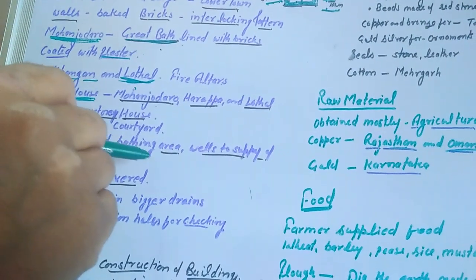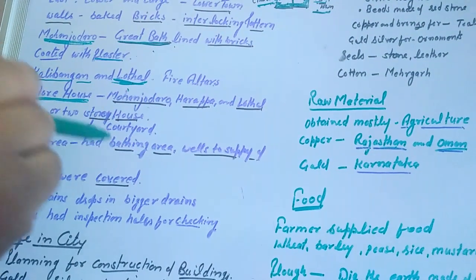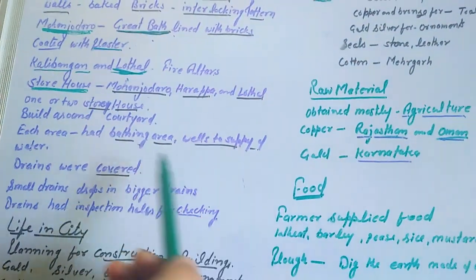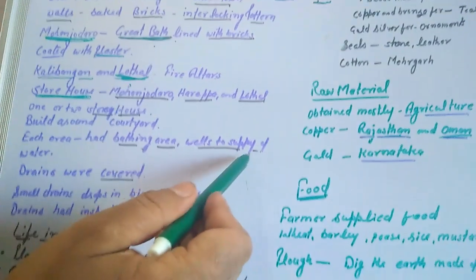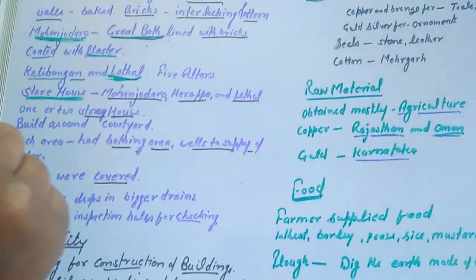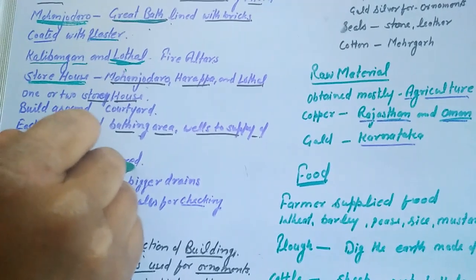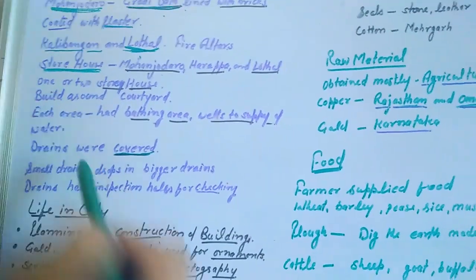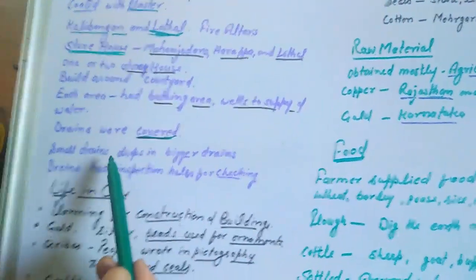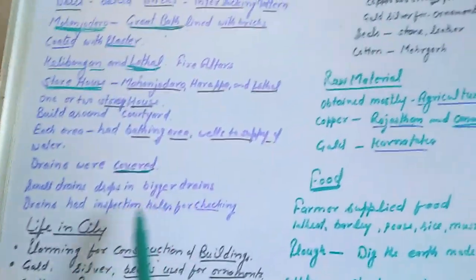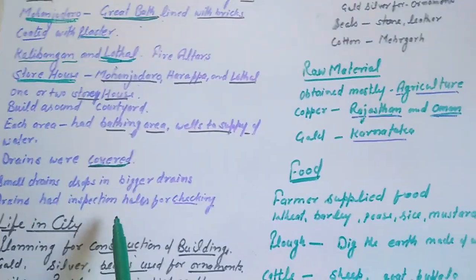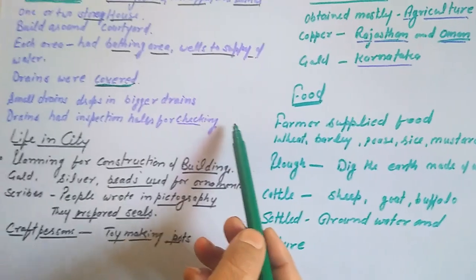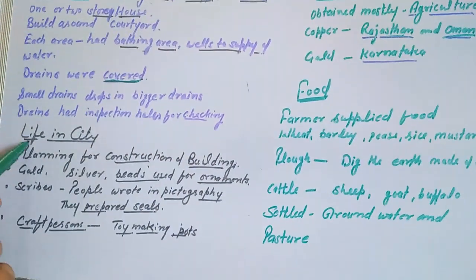Each area had a bathing area, and that was well connected with wells and drains in order to maintain the water supply properly. The drains around the streets were covered. Smaller drains dropped into the bigger drains, and the drains had inspection holes in order to maintain proper checking of the drains.